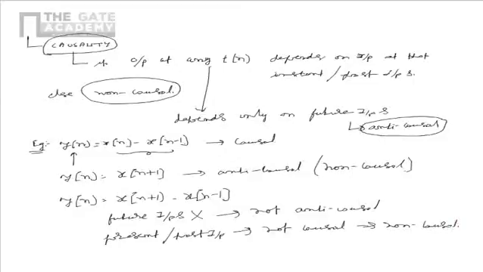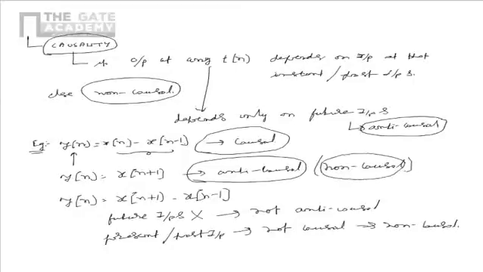From this, we see that if the output depends on past or present inputs only, then the system is causal. If the output depends on the future inputs only, then the system is anti-causal, and hence would be non-causal also, as anti-causality implies non-causality. Also, if output depends on both past and future inputs, then the system is non-causal, and also it wouldn't be anti-causal.